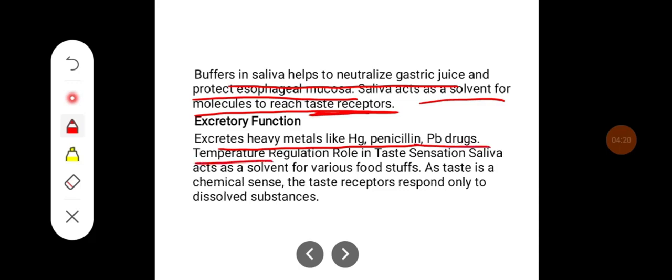Temperature regulation. The role it has importance in temperature regulation. It has a role in the taste sensation, and saliva acts as a solvent for various food stuffs. As taste is a chemical sense, the taste receptors respond only when they are dissolved.